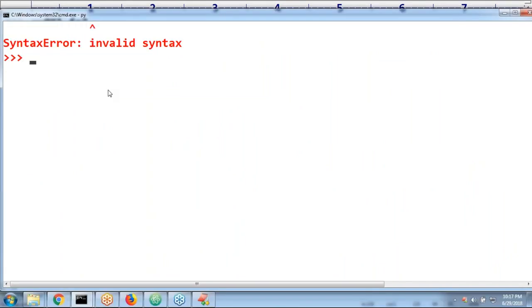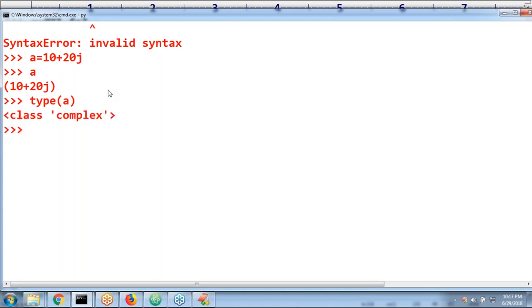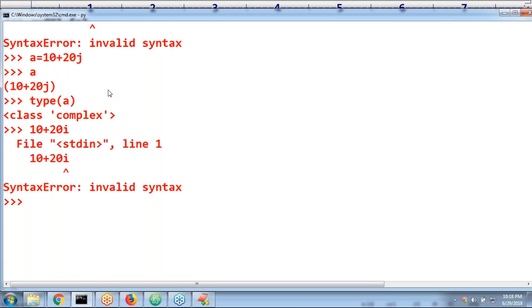Now observe that a is equal to 10 plus 20j, like this. Now it is perfectly valid. What is the type of a? Complex numbers, right? Now if I take 10 plus 20i, Virendra, observe very carefully: 10 plus 20i, then automatically invalid syntax.